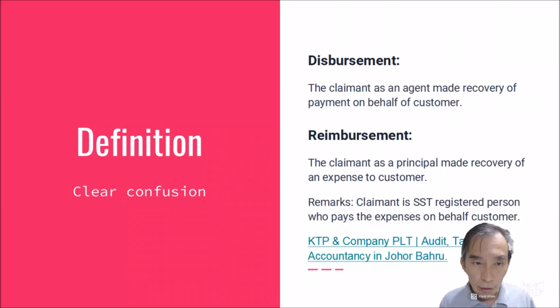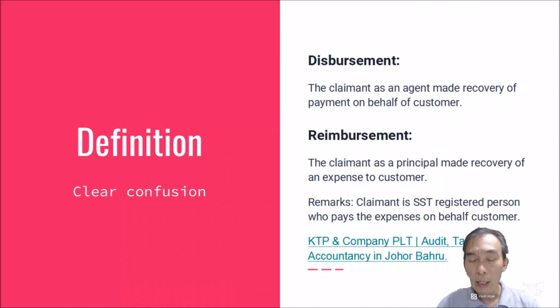Okay, definition, to clear the confusion first. Disbursement is when a claimant, as an estate agent, makes recovery of payment on behalf of a customer, whereas reimbursement is when a claimant, as a principal, makes recovery of an expense to the customer. One is to the customer and the other one is of the customer. The claimant is the SST registered person who pays the expense on behalf of the customer.